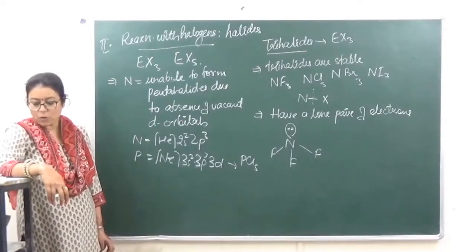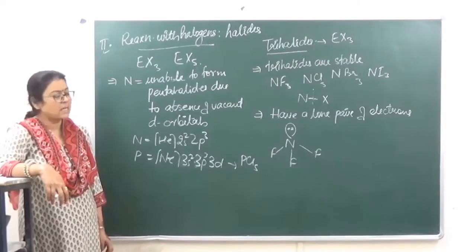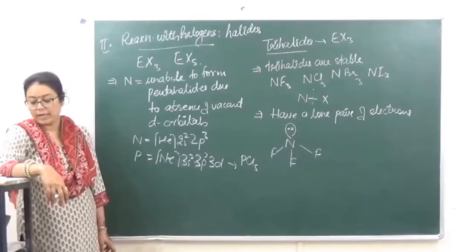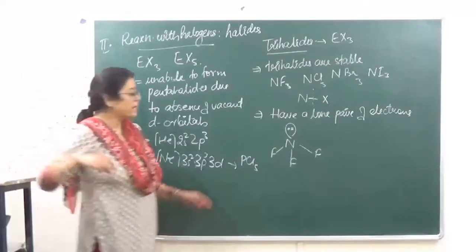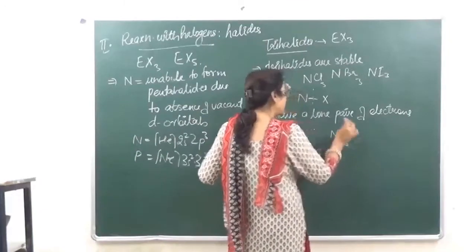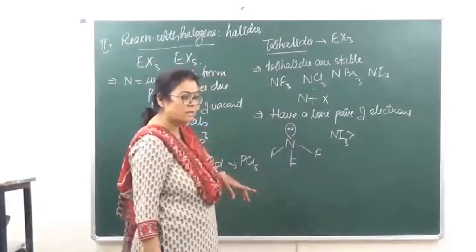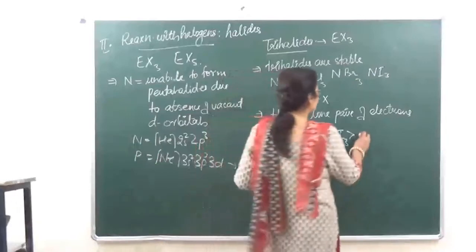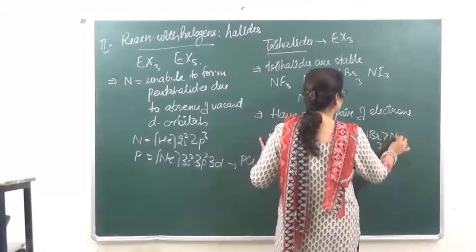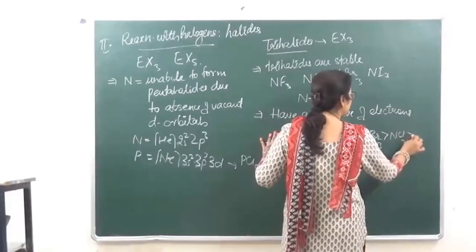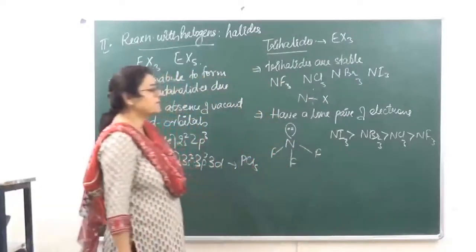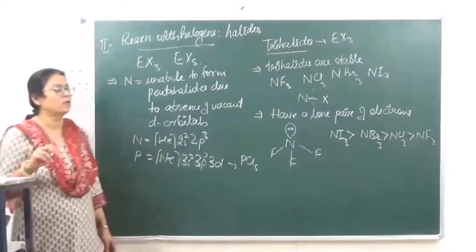Now, tendency to act as Lewis bases, it will keep on decreasing from NI3 to NF3. So, here NI3, that is going to be the strongest base, right? फिर उसके बाद आ गया NBr3, फिर उसके बाद आ जाएगा NCl3 and the weakest base in this case, that is going to be NF3.